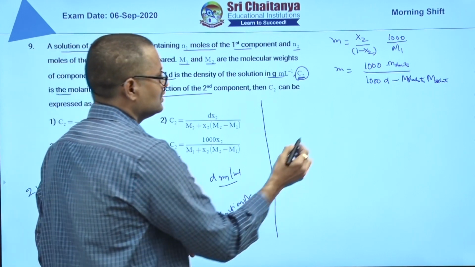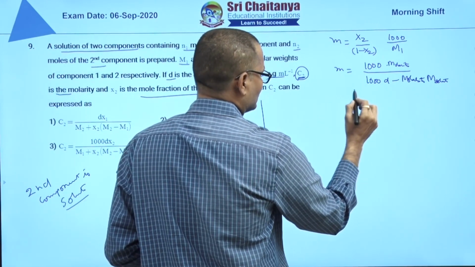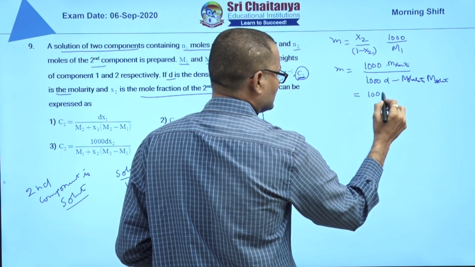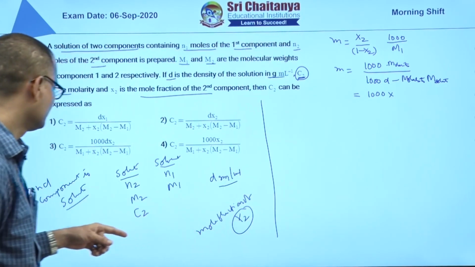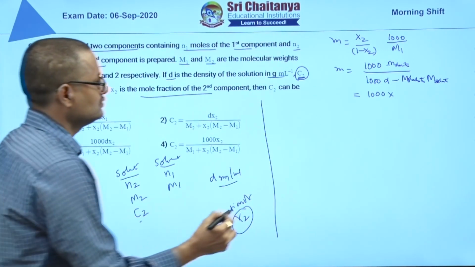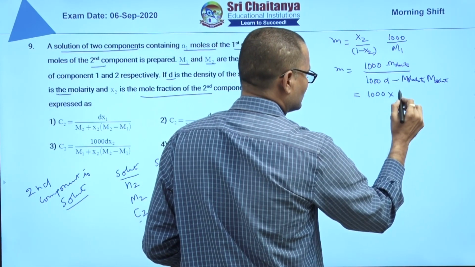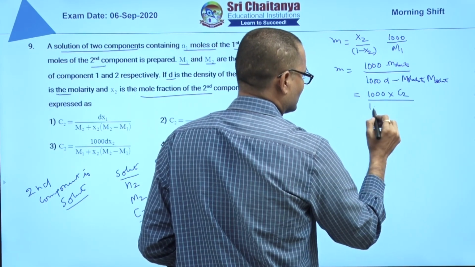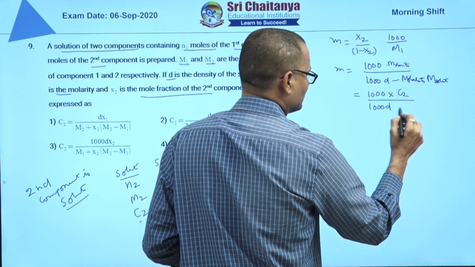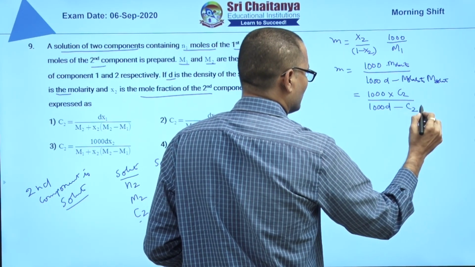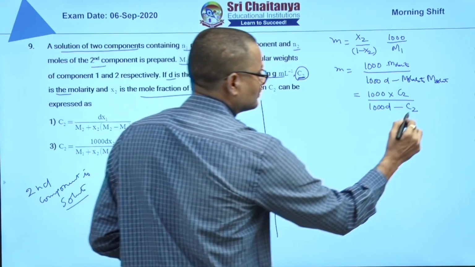When you substitute this, molarity is C2, 1000 into C2 by 1000 D minus C2 M2, molecular weight of solute means M2.